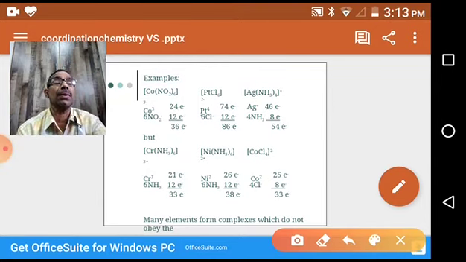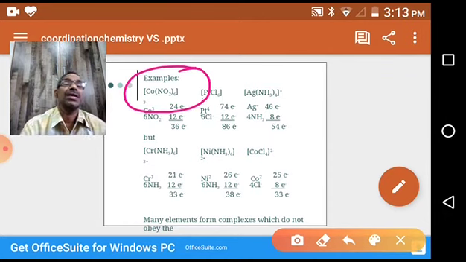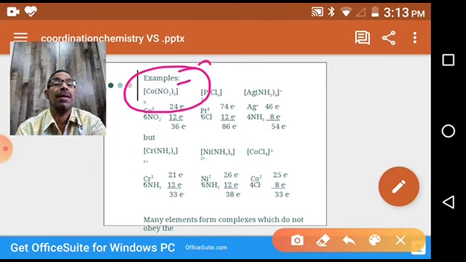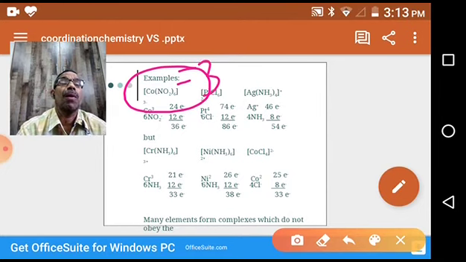In this example, you see this is a cobalt complex. What is the name of the compound? Charge is -3. This is a complex ion. You see the minus charge, so it is an anionic complex. So the name of the complex is hexanitro.